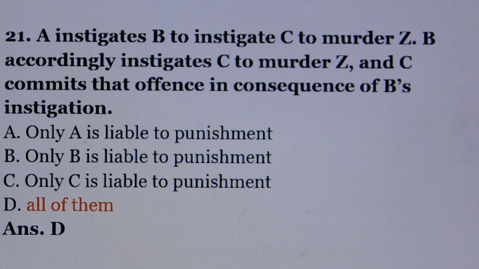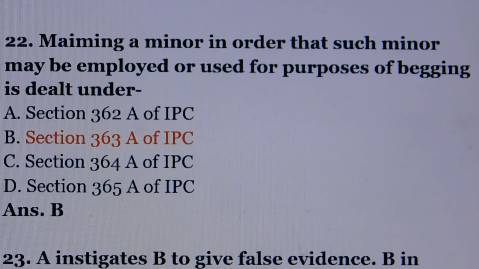Answer is option number D, all of them. Means option A, only A is liable to punishment. Option B, only B is liable to punishment. Option C, only C is liable to punishment. All of them. Question number 22. Maiming a minor in order that such minor may be employed or used for purposes of begging is dealt under.